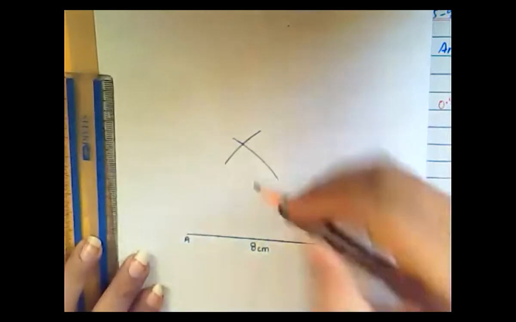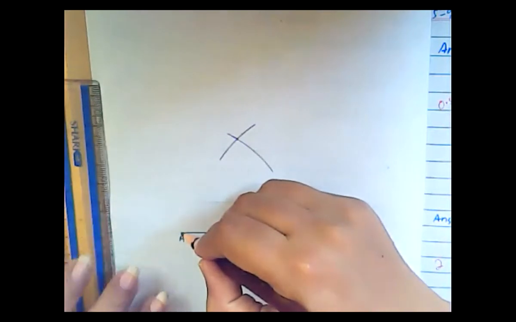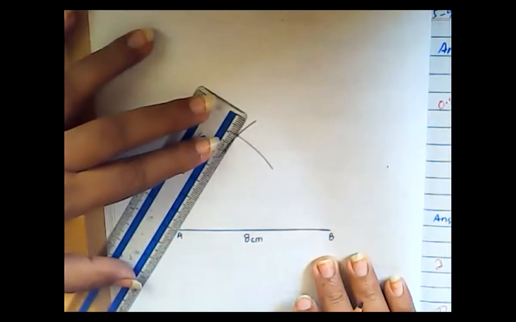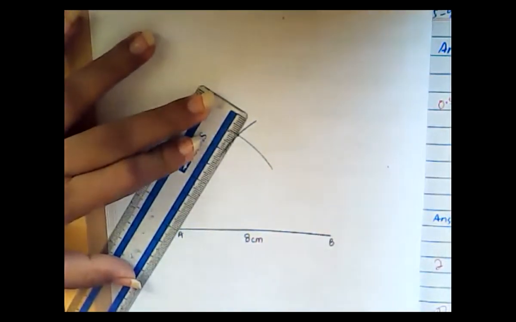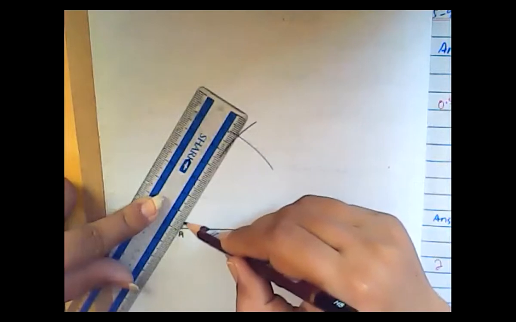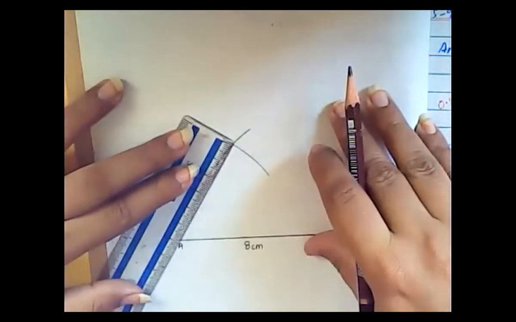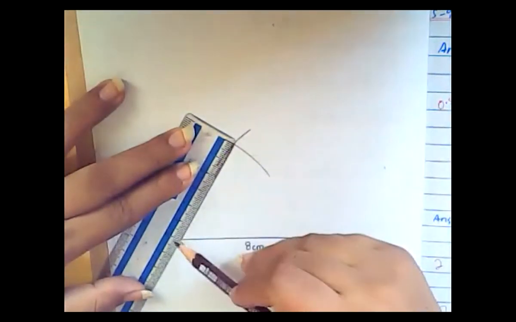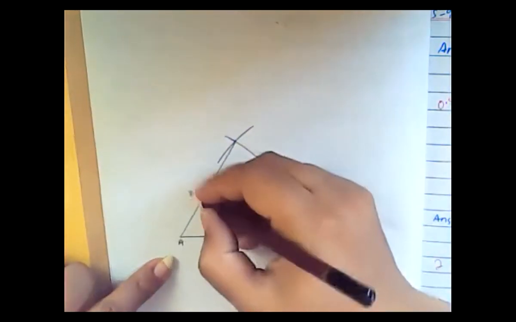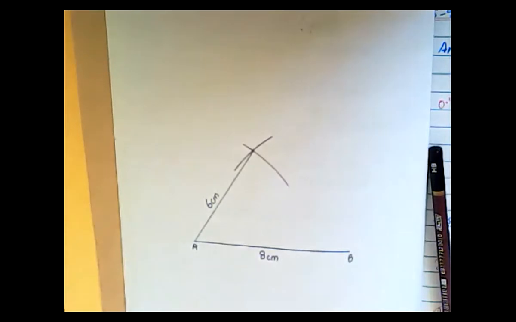Now, this is your intersecting point. So you have to join this intersecting point with point A. Understand? Place your scale in such a way that both points can be joined easily. Now join it, just like this. Now it should be equal to AC, which is equal to 6 centimeter. As you can see, 6 centimeter lies here. So you will write the length from A to C is 6 centimeter. Everyone, please do this.